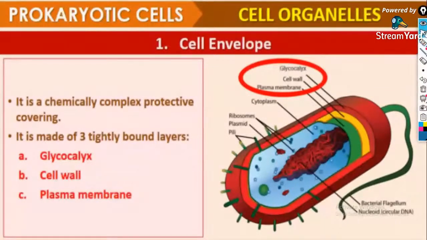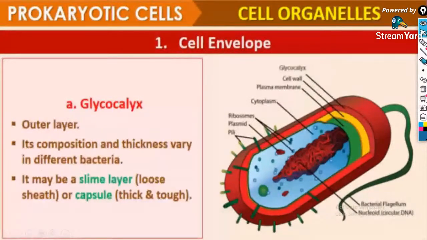Glycocalyx is the outer layer. Its composition and thickness vary in different bacteria. It may be a slime layer, a loose sheath, or a capsule, which is thick and tough.